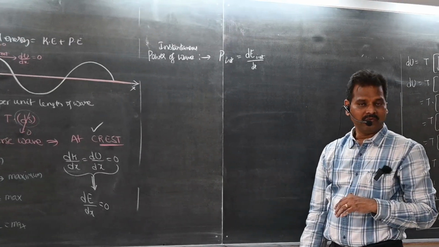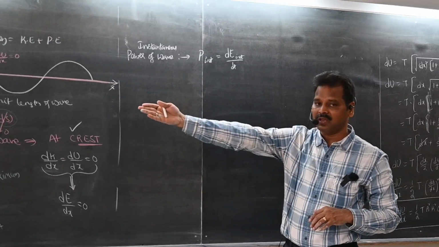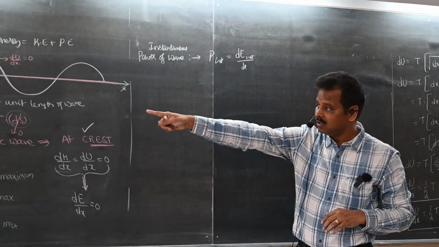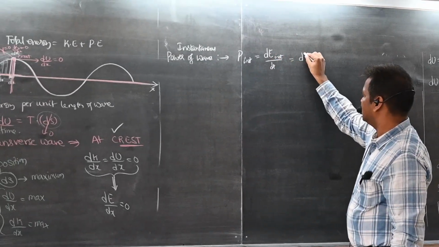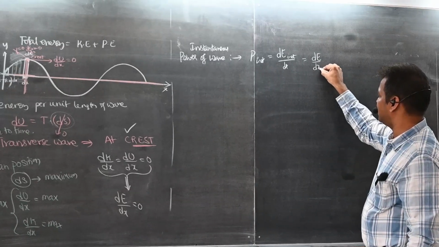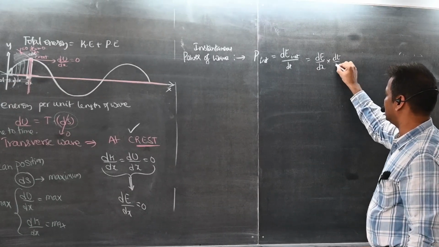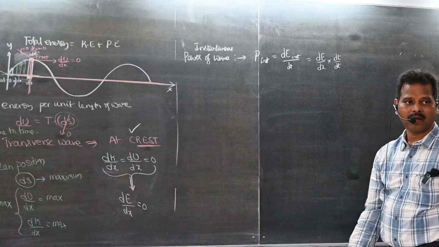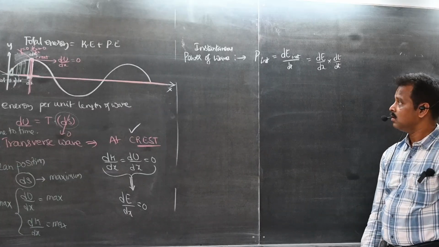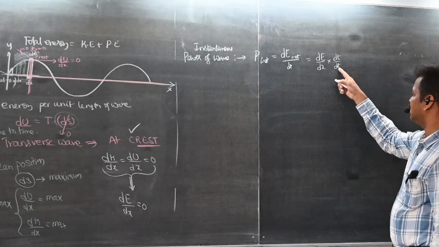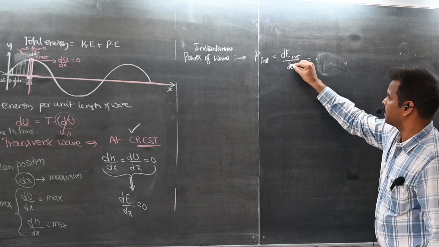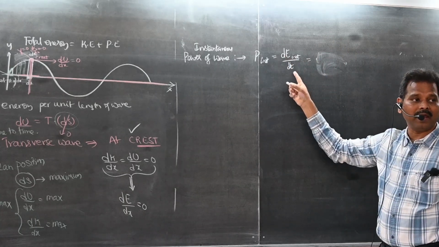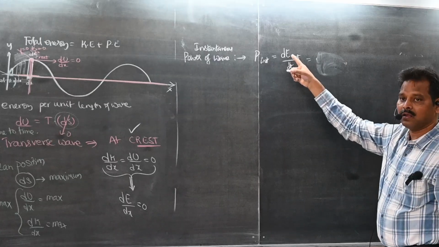Students, we don't know dE by dt in this equation. What we have is dE by dx. So how to get dE by dt? We have dE by dx, multiply with dt by dt. I want dE by dt, energy per unit time.